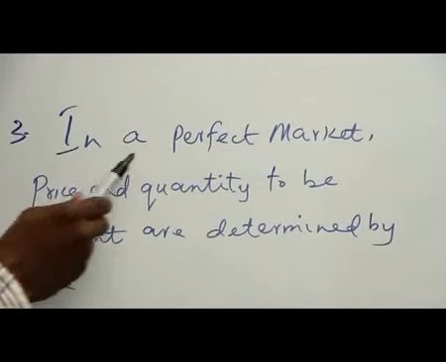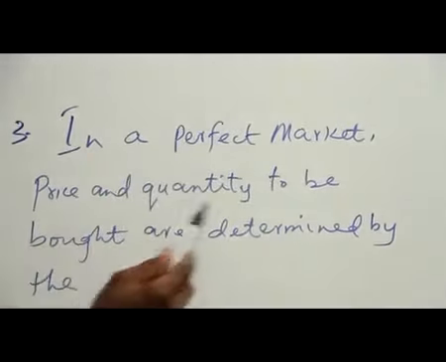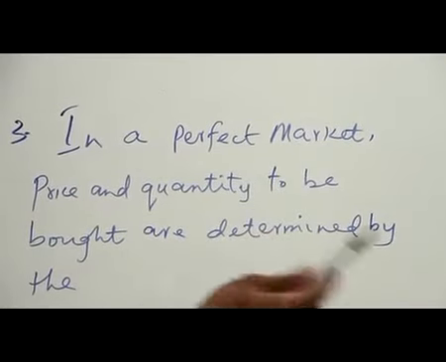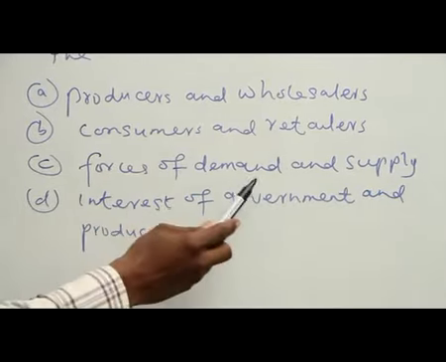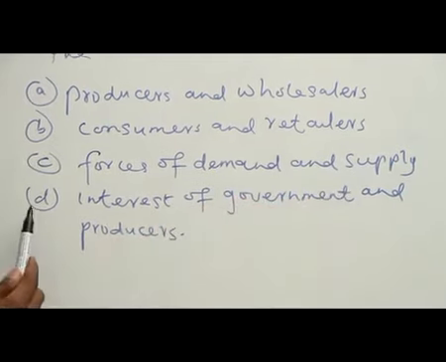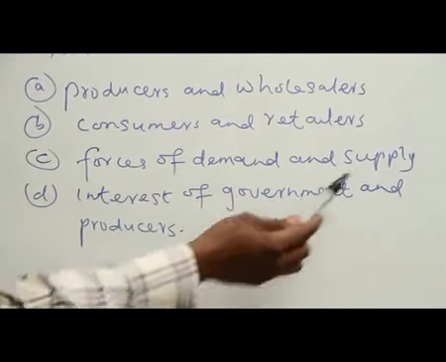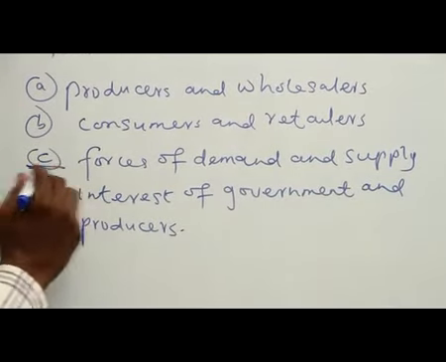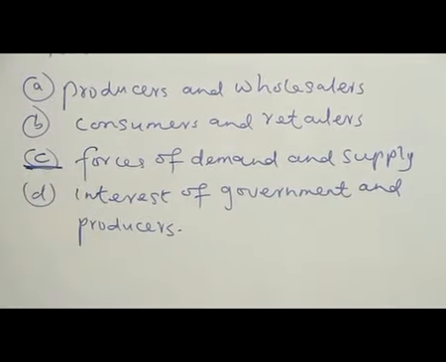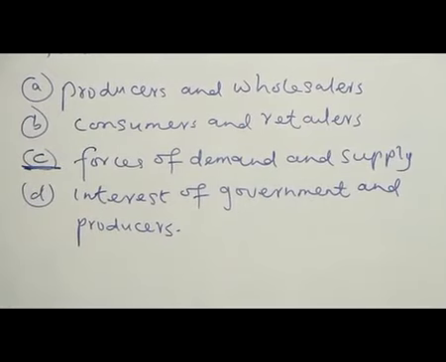Question 3. In a perfect market, price and quantity to be bought are determined by the: A. Producers and wholesalers. B. Consumers and retailers. C. Forces of demand and supply. D. Interest of government and producer. The right answer is C. Forces of demand and supply determine that.